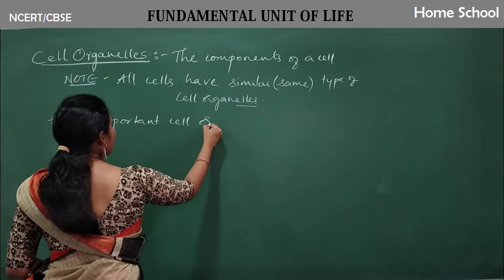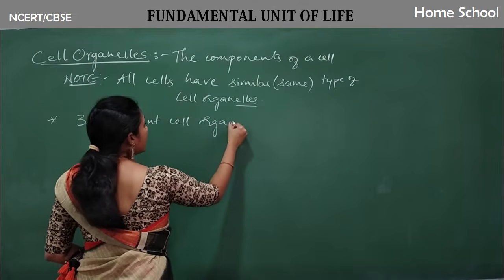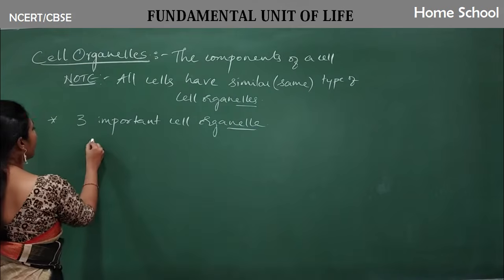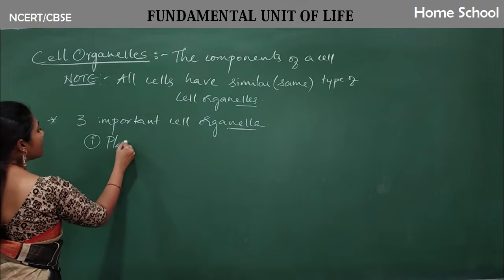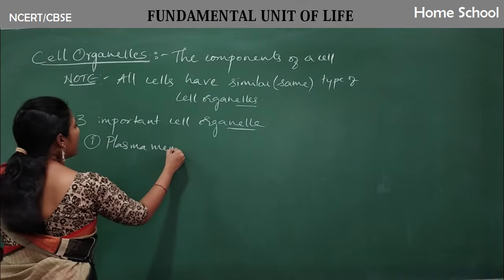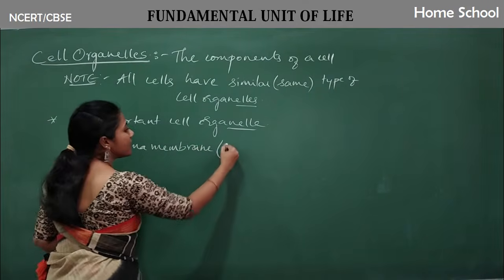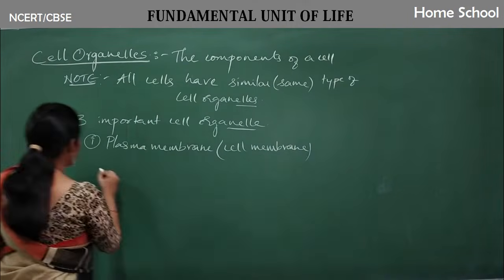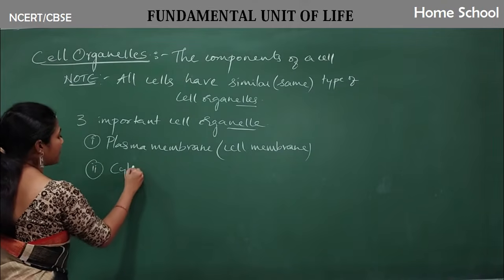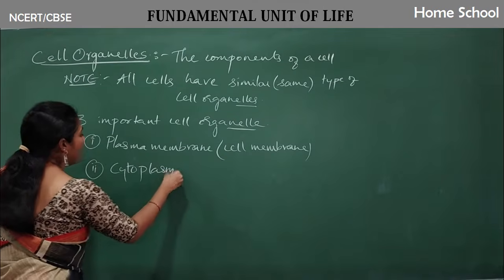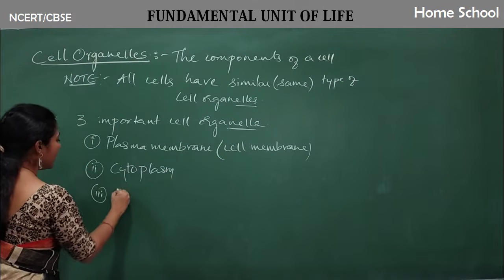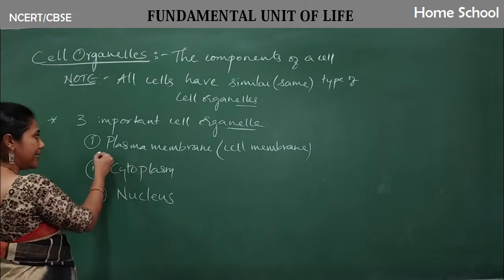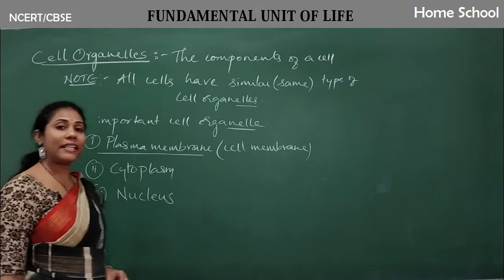First and foremost, there are three important cell organelles. First we will discuss them, later we will go to other cell organelles. So what are they? The first one is the plasma membrane, which is also called the cell membrane. The second is the cytoplasm. And the third important cell organelle is the nucleus. First let us discuss the plasma membrane in this class.